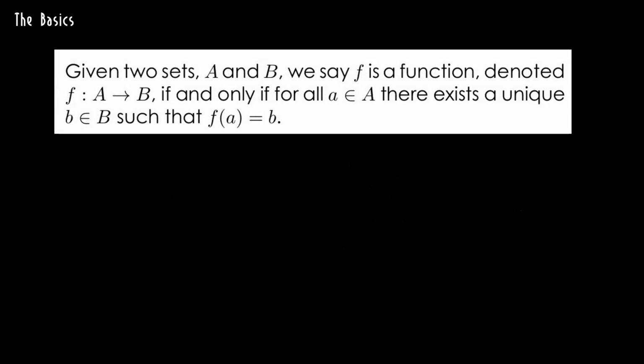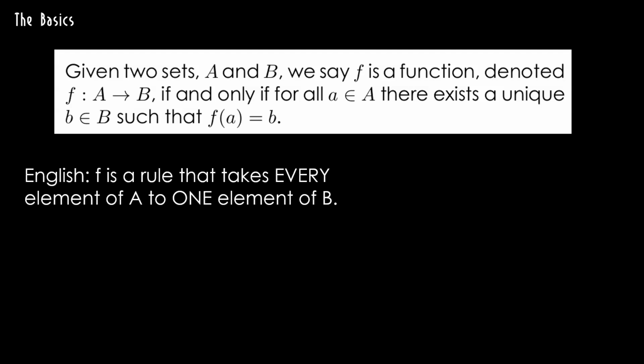But let's get to the formal definition. Given two sets, A and B, we say that f is a function denoted f colon A to B, which we read as f is a mapping from A to B, if and only if for all little a in big A, there exists a unique little b in big B such that f of a equals b. Let's try this in English. F is a rule that takes every element of A to one element of B, exactly one element of B.